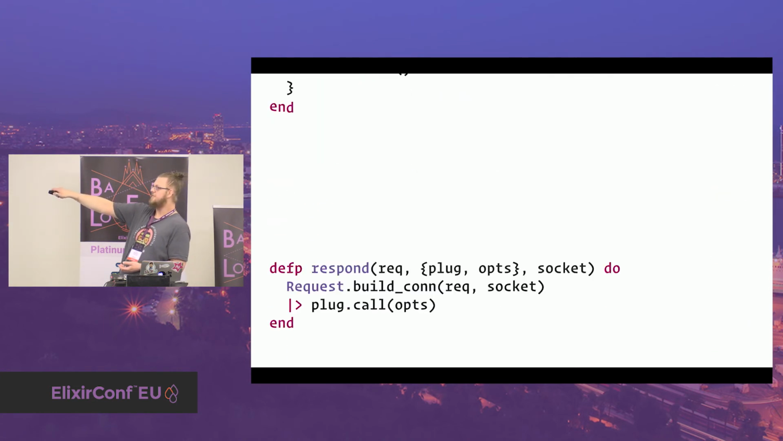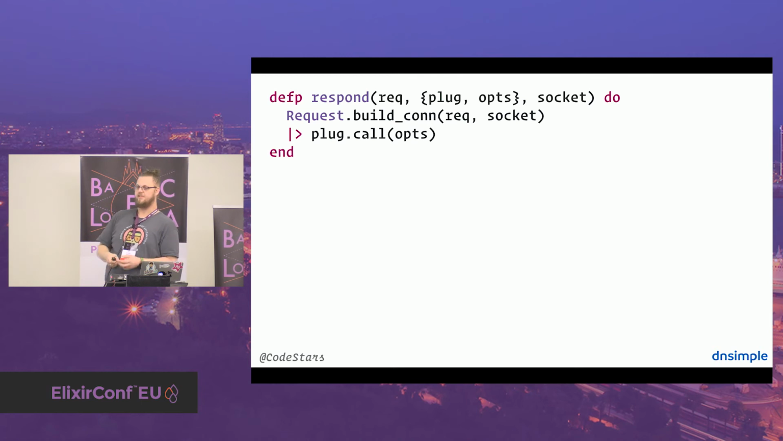So let's take a look at the response function. Now we've built up the plug connection. So now we have an actual plug connection, and we're passing the plug connection into the plug call. Plug, again, is the module, and we know due to the fact that it's a plug compatible module, we know that we can call the function call on it with the connection we just built up and the options we initialized at the beginning.